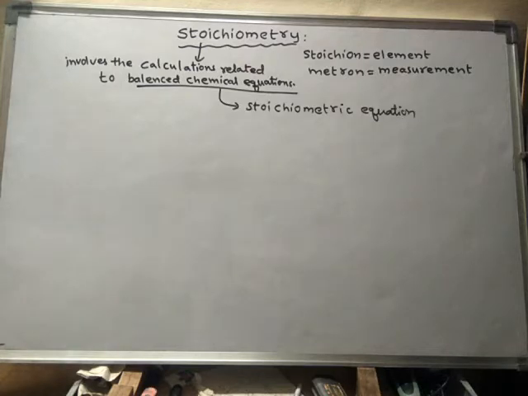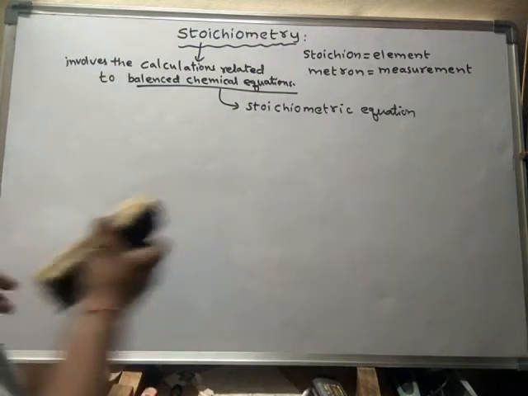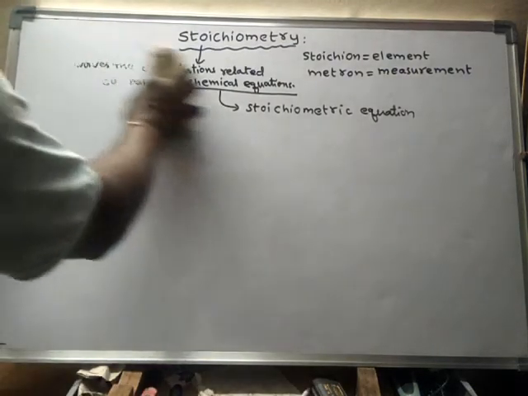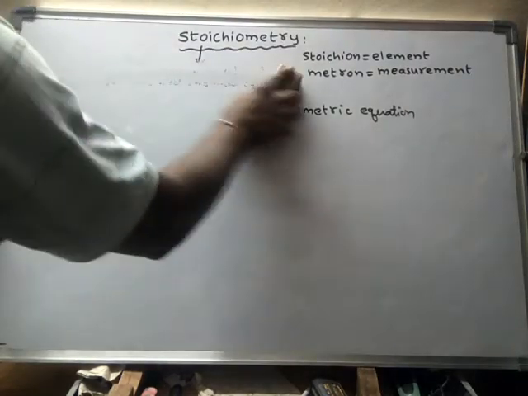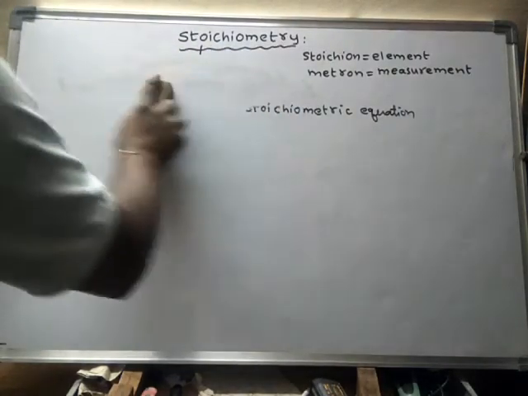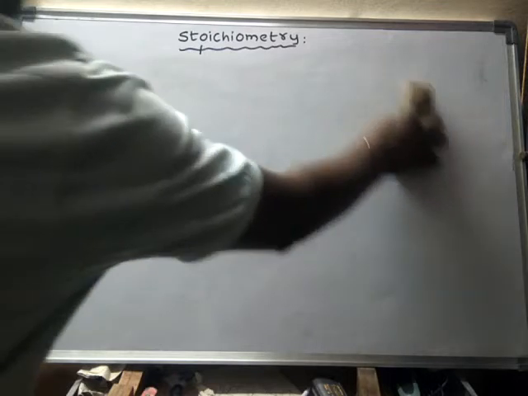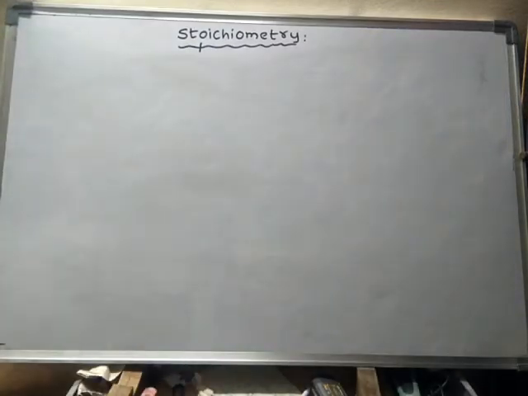Okay, so we will learn certain concepts related to stoichiometry now. First of all, we learn percentage composition.